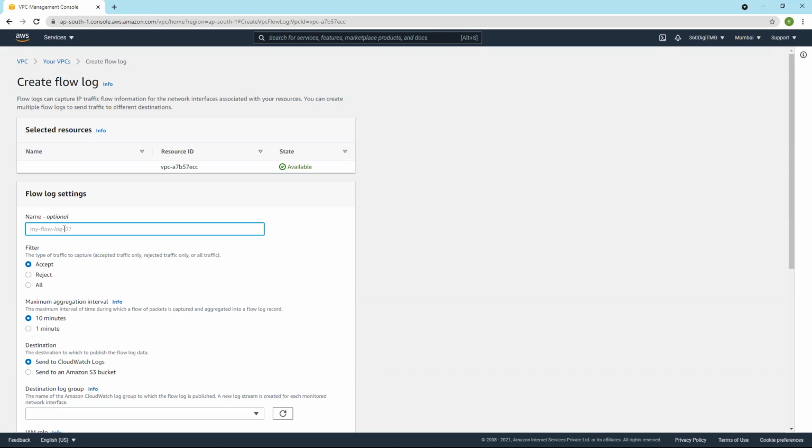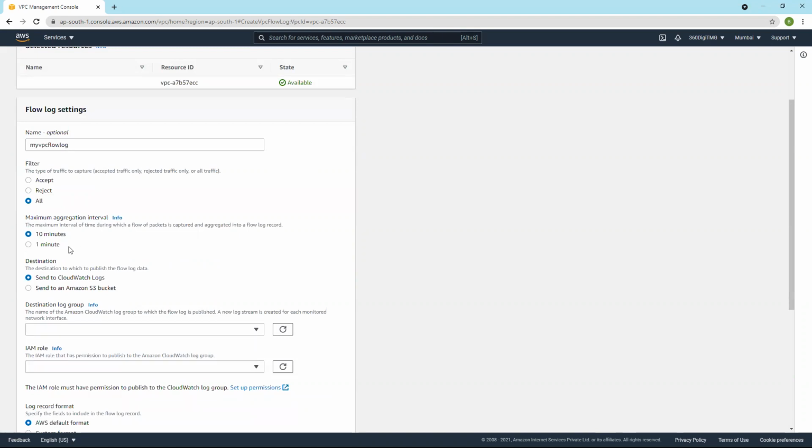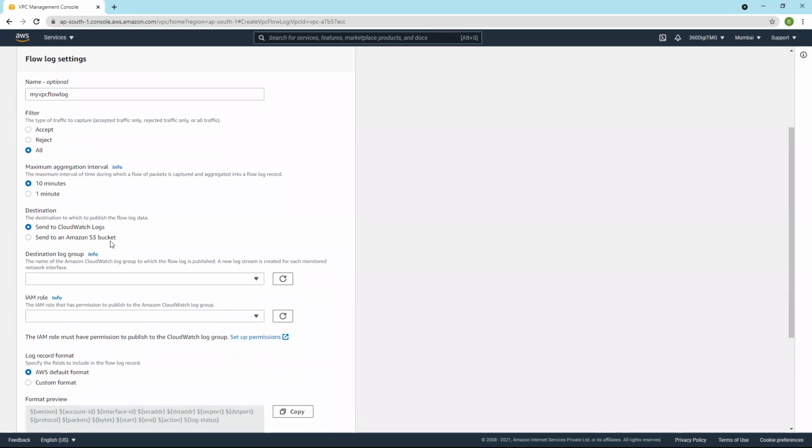Say this is my VPC flow log. And the type of traffic, do you want accepted traffic to be logged or rejected traffic to be logged or all? Let us go for all. And a maximum aggregation interval. This does the aggregation of packets that is captured in the flow log record. Let us keep it at 10 minutes, the default. Destination, you can send them to an S3 bucket, but we will send it to CloudWatch logs, which is the default. So we will leave it as is.